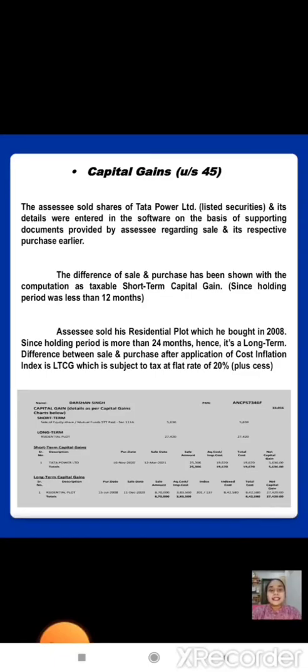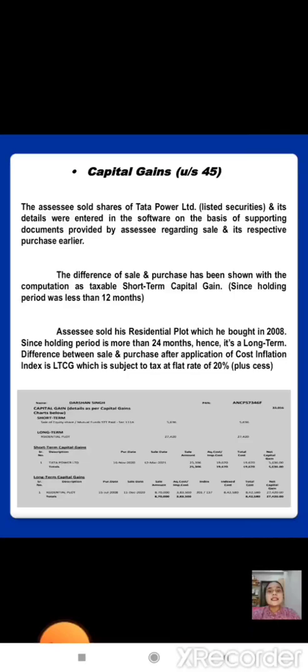Capital gains under Section 45. The assessee sold shares of Tata Power Limited, listed securities, and its details were entered in the software on the basis of supporting documents provided by the assessee regarding sale and its respective purchase earlier. The difference of sale and purchase has been shown within the computation as taxable short-term capital gain since the holding period was less than 12 months.